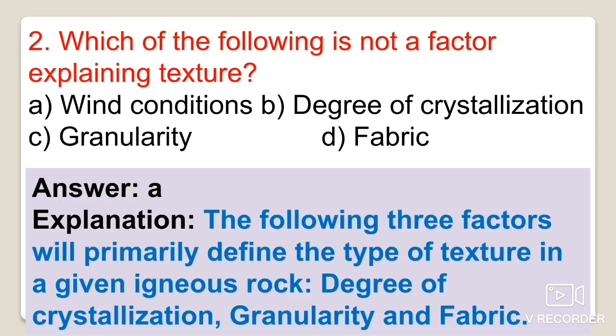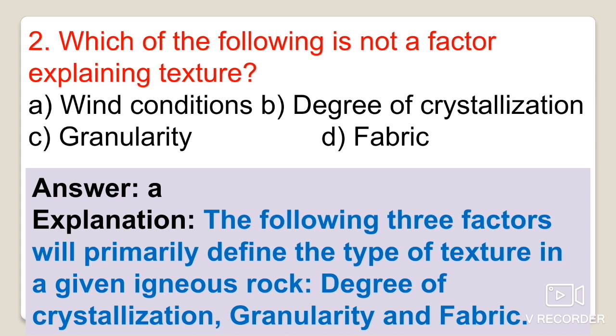Okay, the following three factors will primarily define the type of texture in a given igneous rock or in a given igneous body: the degree of crystallization, the granularity, and the fabric. Just keep these three terms in your mind, because they will become the basis of the classification of texture of igneous rocks.